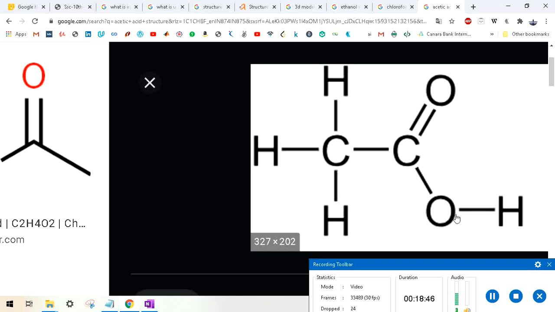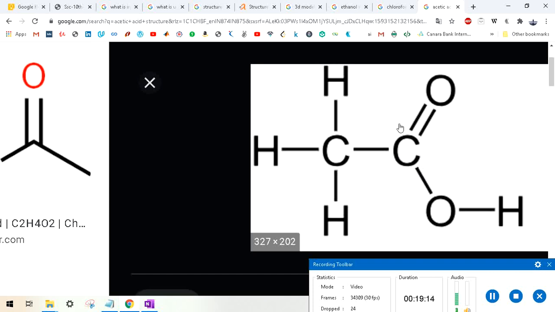And what was the rule for oxygen? Each oxygen will have two bonds. This oxygen also has two bonds with the same carbon. It is possible, don't worry. And this oxygen has one bond with carbon and one bond with hydrogen. So in total it also has two bonds. This carbon also has four bonds: two bonds with this oxygen, a third with this one, and a fourth with this one.